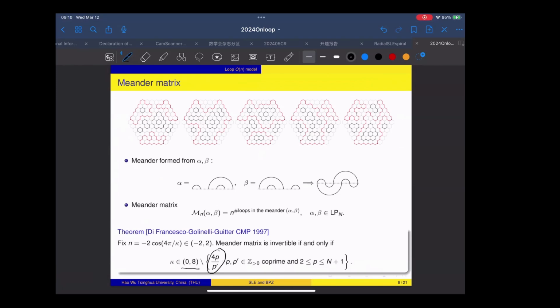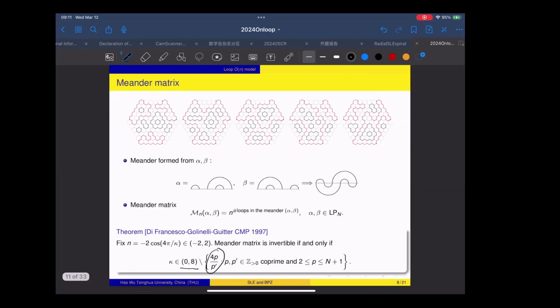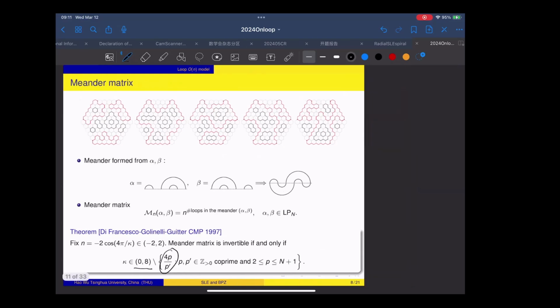Can I ask you a quick question just to make sure that I understand what is going on? In your case, just for these hexagons, this is a kind of small matrix, right? Because there are not too many configurations, right? Yes, so in this example, when there are 6 marked points, the Catalan number is 5, and this is a 5 by 5 matrix. Okay, all right. And when the number of the boundary points is more, the matrix can be very large. Okay, so this is the first quantity, the meander matrix.